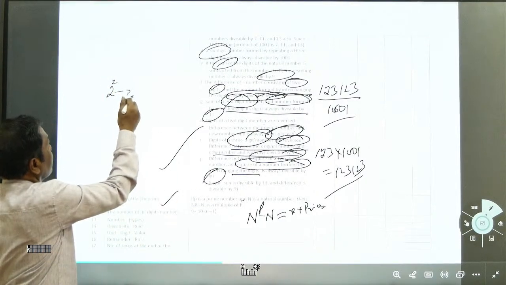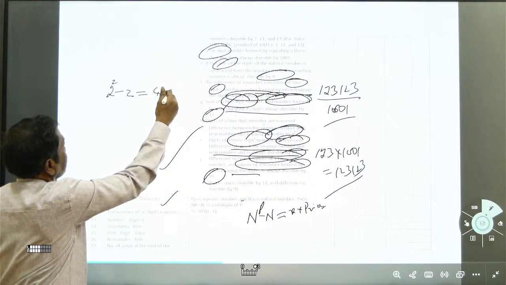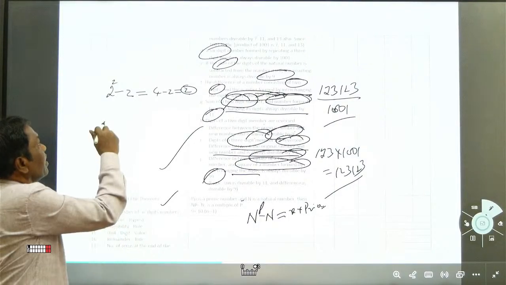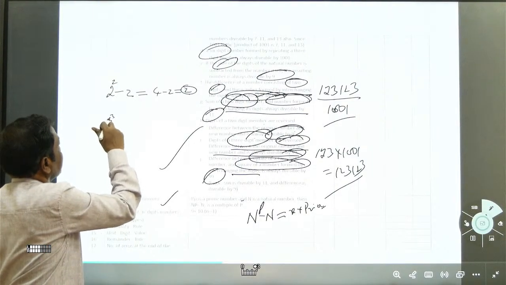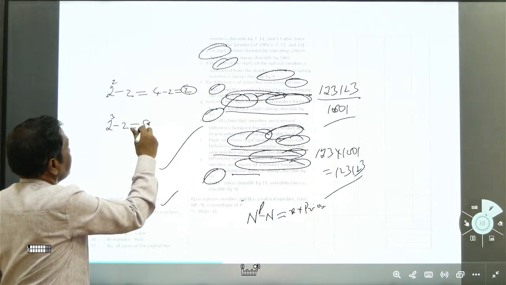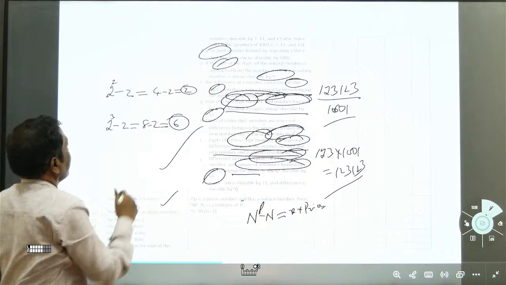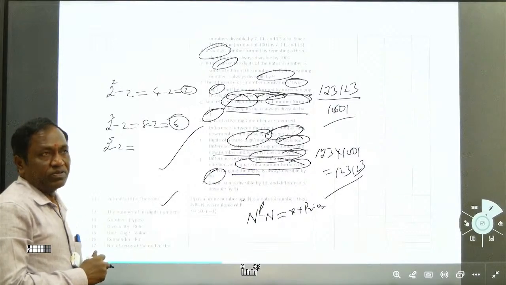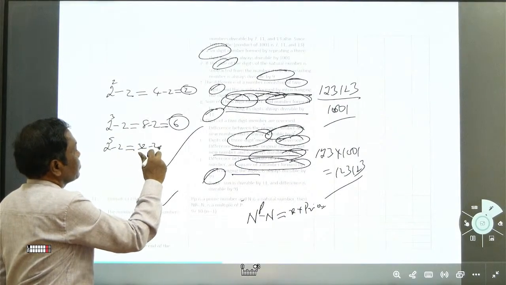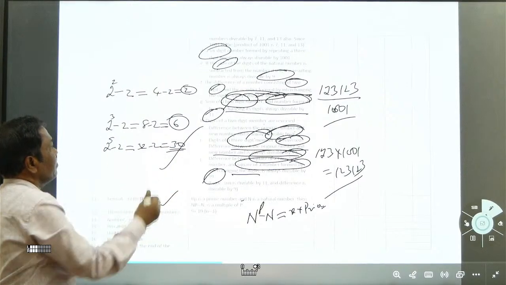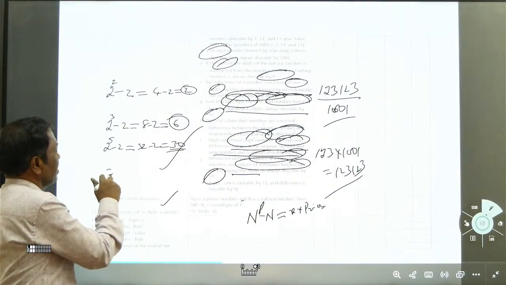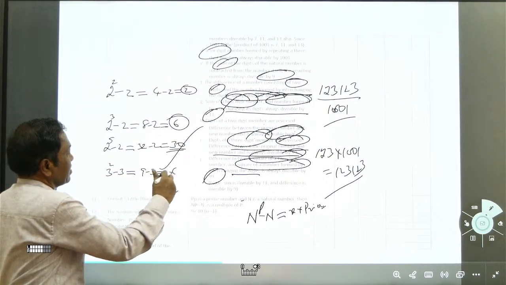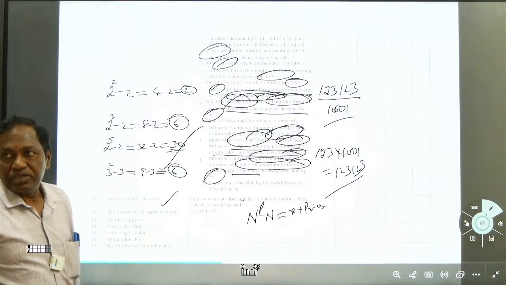2 to the power of 2 minus 2: 4 minus 2 is 2, which is a product of prime numbers. Then take prime number 3: 2 to the power of 3 minus 2, 8 minus 2 is 6. This will qualify. And 2 to the power of 5 minus 2: 2 to the power of 5 is 32, 32 minus 2 is 30. 30 is a product of primes like 5. It goes on like that. 3 squared minus 3: 9 minus 3 is 6, and 6 is a product of prime numbers. That is the theorem.